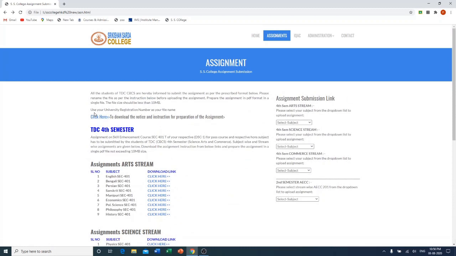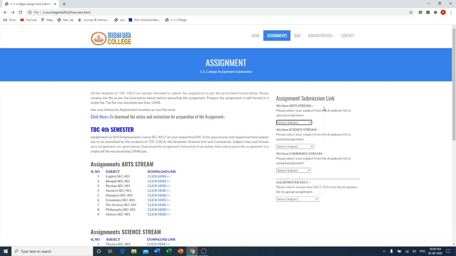After the preparation of the assignment and saving the file in PDF format as per the instruction given in the instruction paper, you have to submit the assignment. For that you have to select the subject from these drop down menus. Here we have given the streamwise upload link.